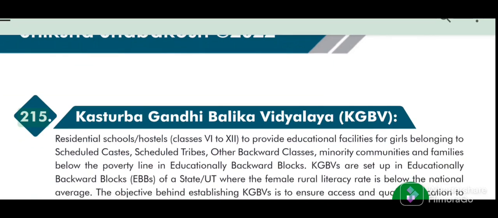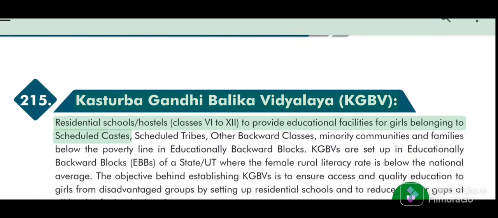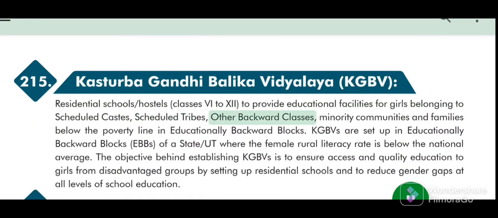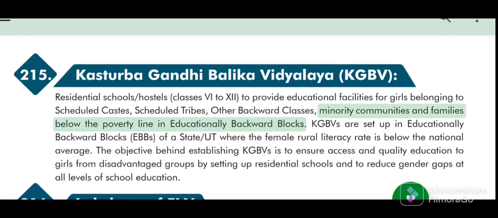215. Kasturba Gandhi Balika Vidyalaya, KGBV. Residential schools, hostels, classes 6 to 12, to provide educational facilities for girls belonging to scheduled castes, scheduled tribes, other backward classes, minority communities and families below the poverty line in educationally backward blocks.